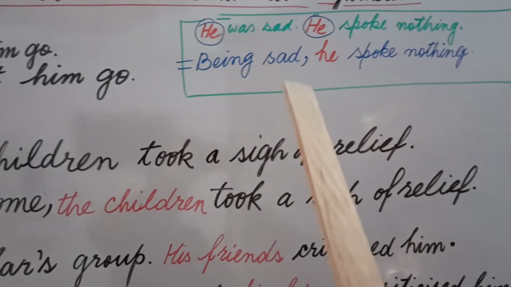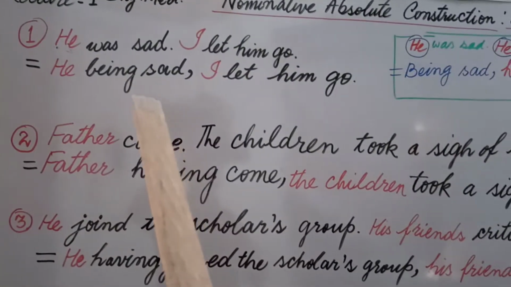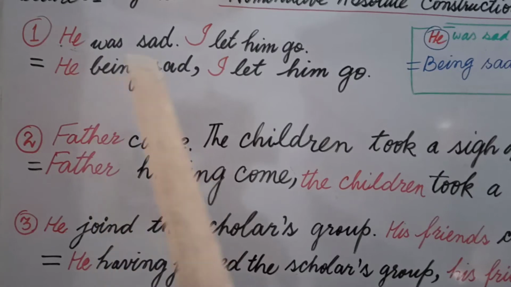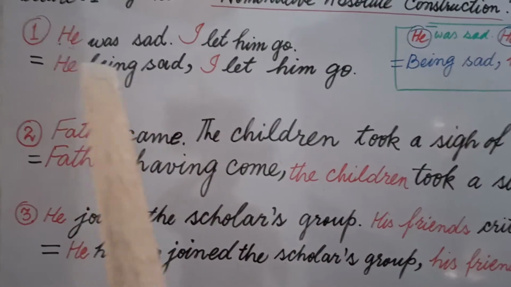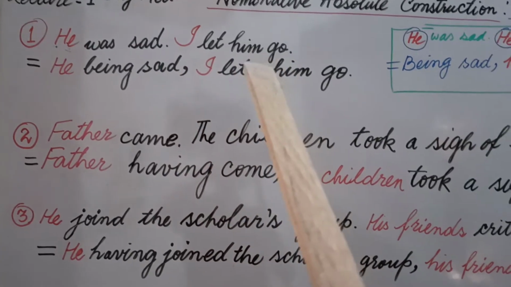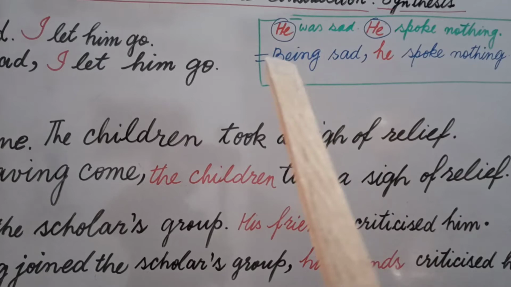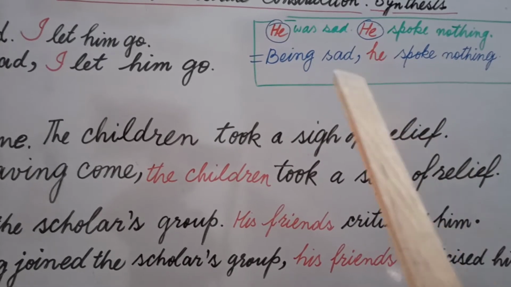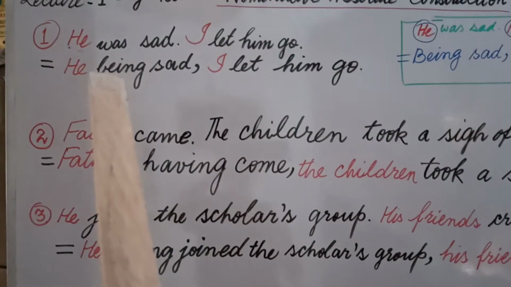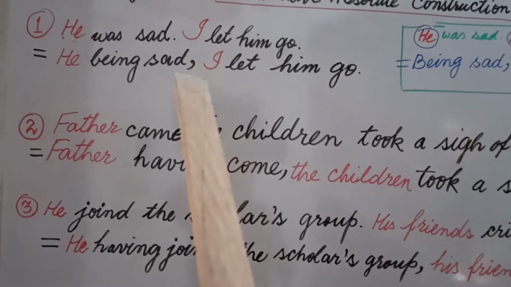But in nominative absolute, we have one different thing, that is, we have different subjects in both the sentences. I mean to say, he was sad, I let him go. But in the earlier sentence, he was sad and he spoke nothing. Both statements are related to the same he, but now there is no common he, only there is he and I. What should we do with this?